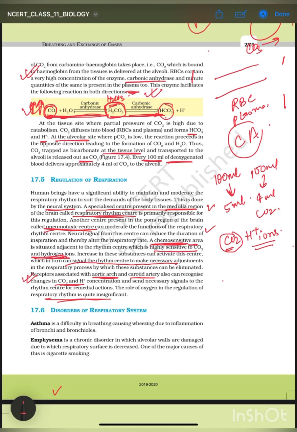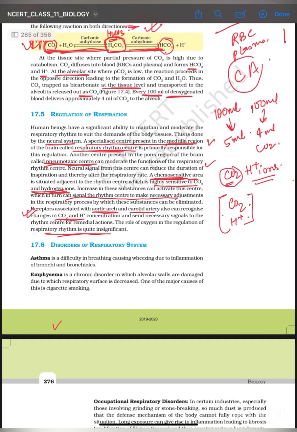Oxygen is not significant for the detection of whether our body requires a higher amount of O2 or not, it is very insignificant. But partial pressure of CO2 and H plus ions, the detection of these two helps the body regulate the respiratory pattern.